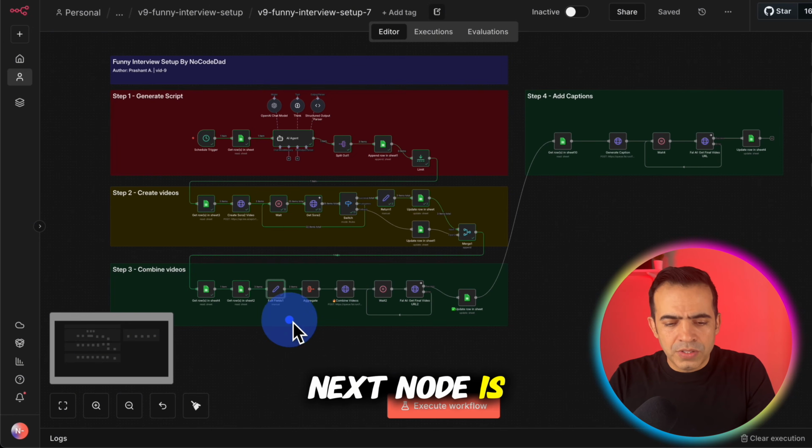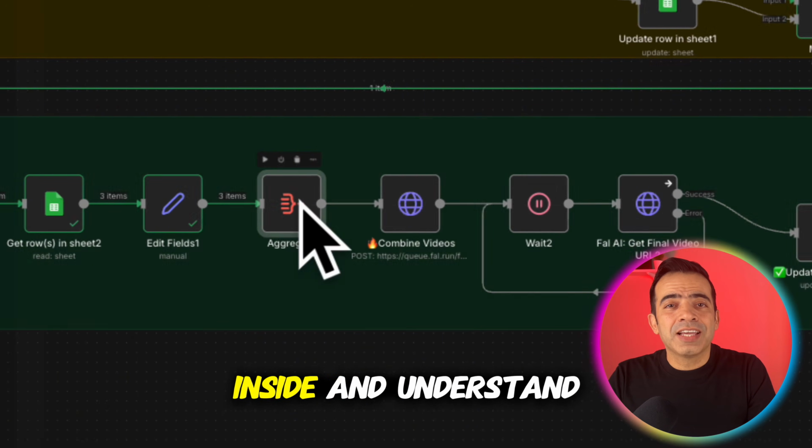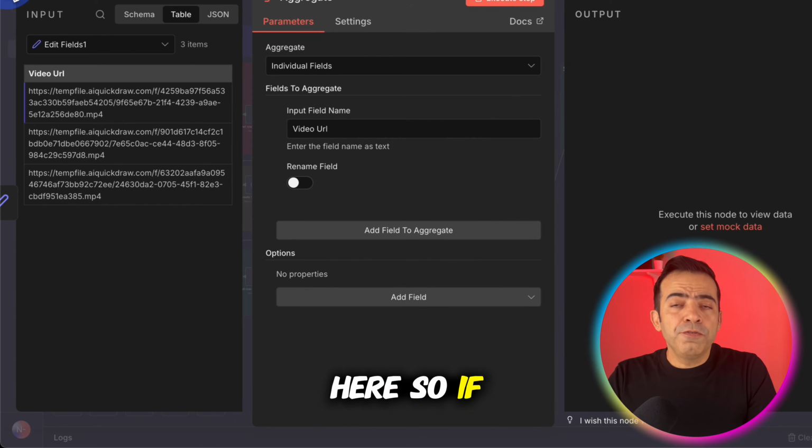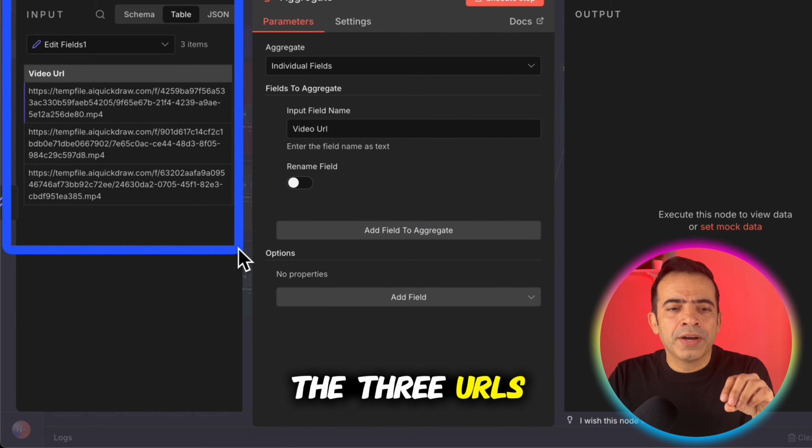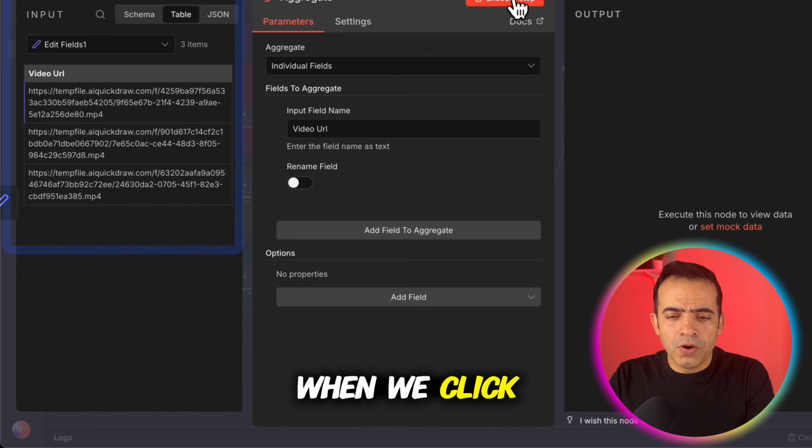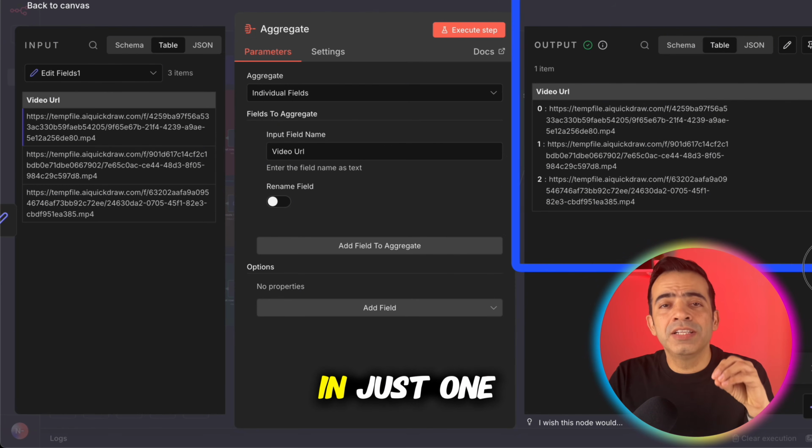Alright, so the next node is called aggregate. Let's double click inside and understand what is happening here. If you notice, we have all the 3 URLs in separate rows. When we click on execute, we will get all the URLs in just one row.